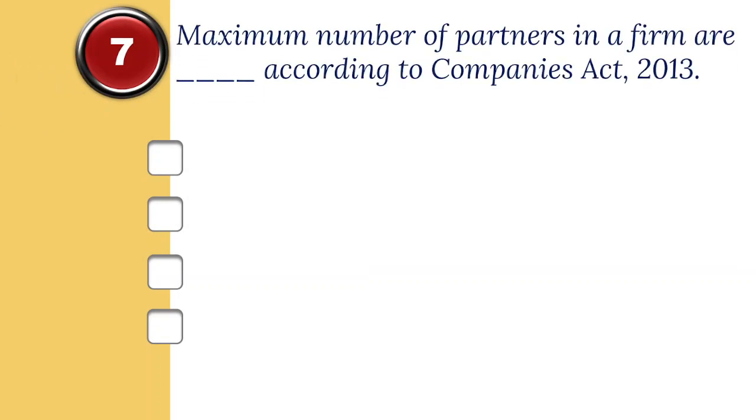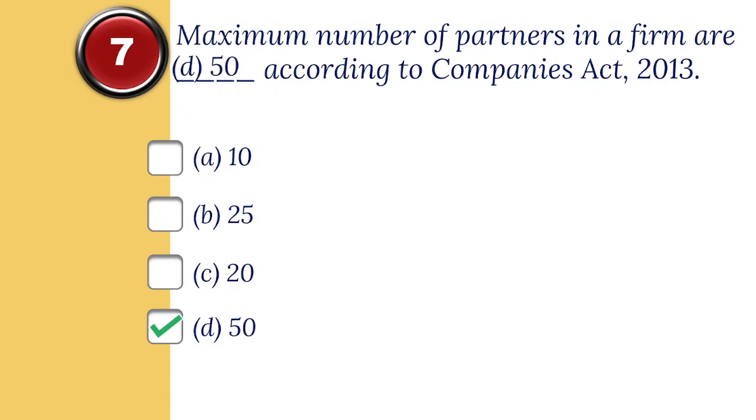7. Maximum number of partners in a firm is dash according to Companies Act 2013. The options are A. 10, B. 25, C. 20, D. 50. And the correct option is D. 50.